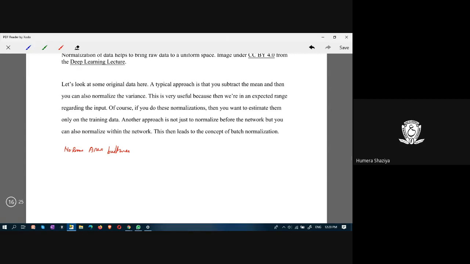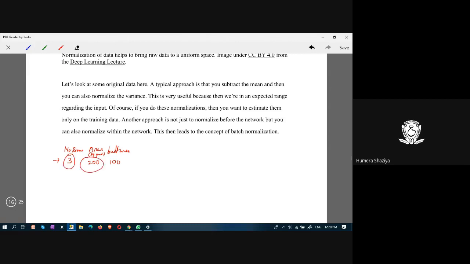If there is a house with 3 rooms and its area is, suppose, in square yards, 200, and if the built area is 100, you see there is a lot of variation between this value and this value.